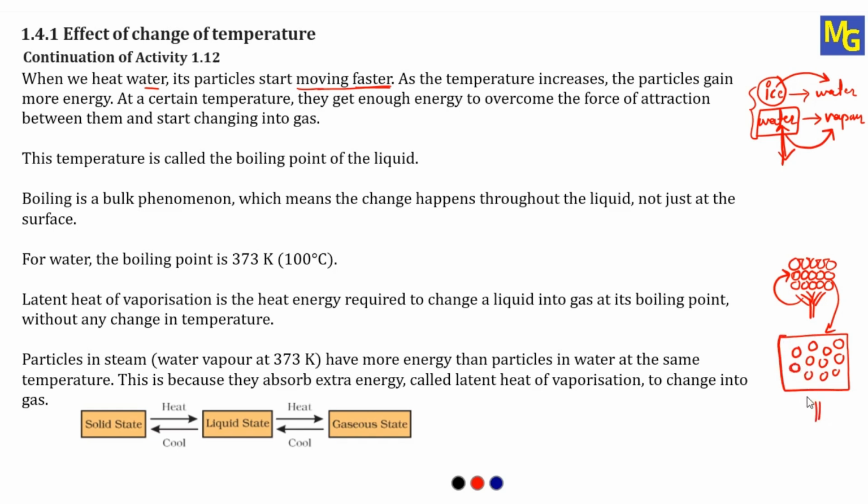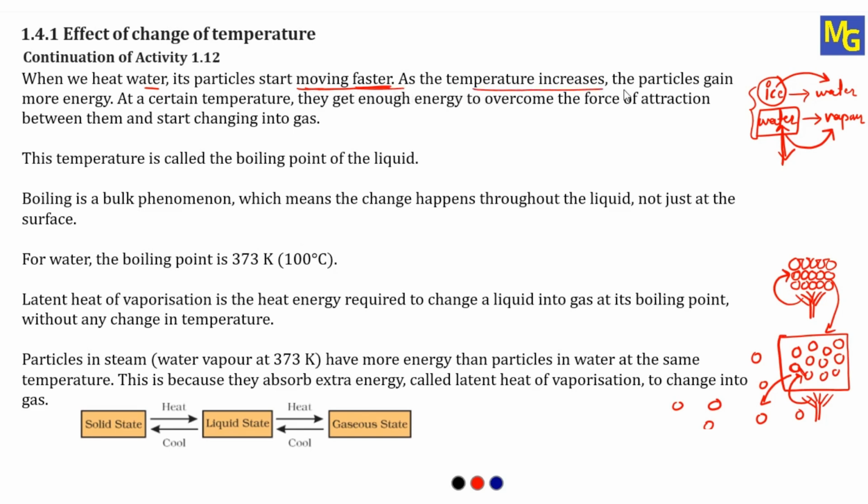If you continue heating this water, the particles will gain more energy. They overcome the forces they still have between each other, and they separate and move far from each other. For example, this is the state, and now they will look like this. Particles will be far away from each other, and this state is called vapor state. So when we heat water, particles start moving faster because the space between the particles has increased.